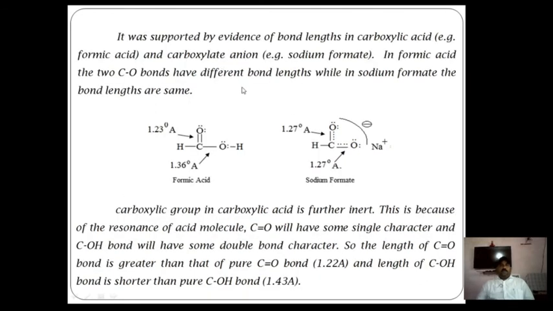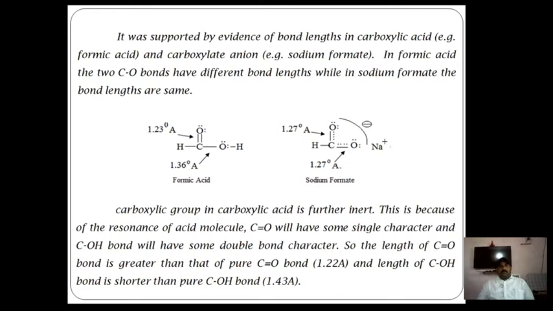That means here it is explained again by using an example and some evidence. Let us consider one example of a carboxylic acid, which is formic acid, and sodium formate.